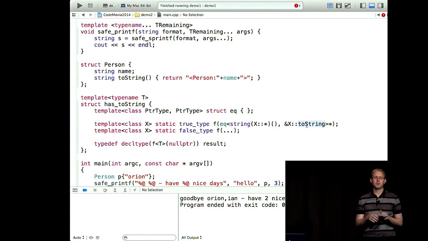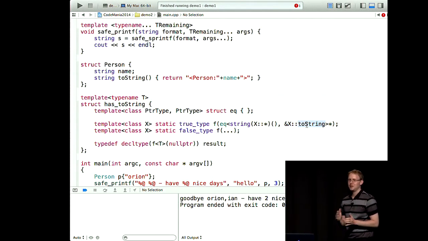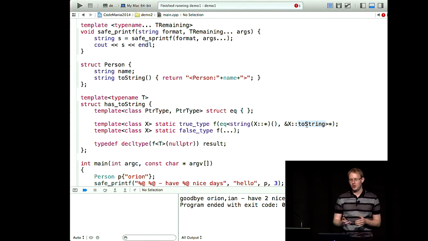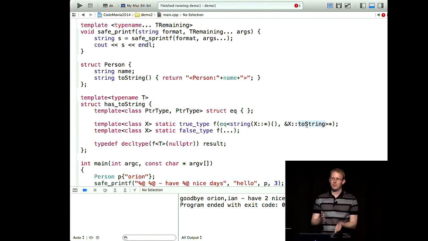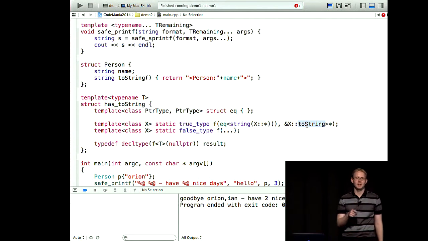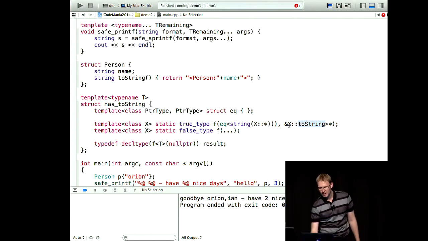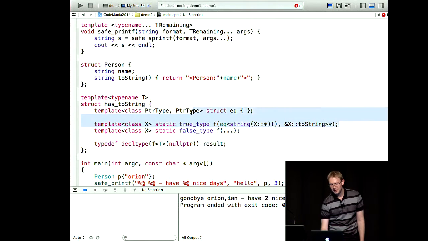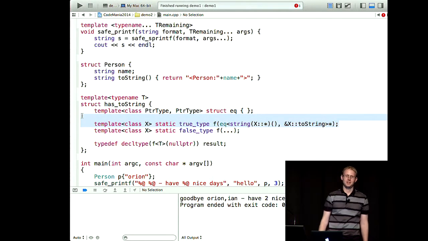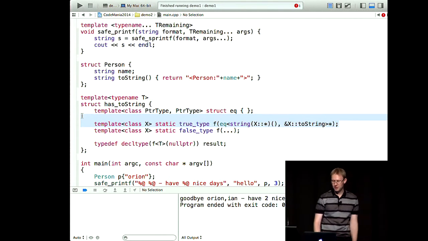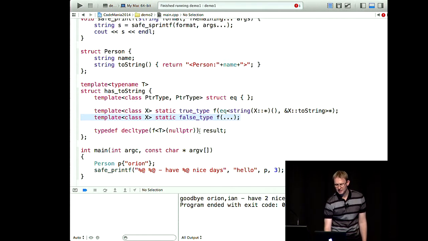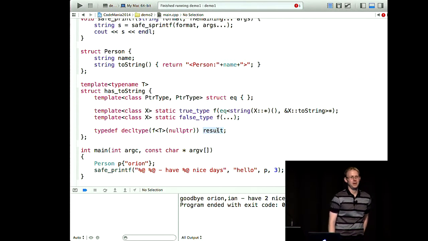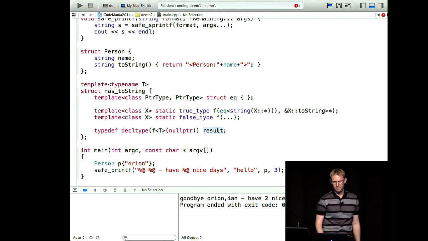Then our little equality struct will be valid, and that's fine. If they're not the same, so if there's no method toString, or if it returns something else, it doesn't return a string, then they won't be valid. The compiler won't be able to make one of our equal structs, and it'll be some kind of internal error. And what that will do, remember, is substitution failure is not an error. So the compiler will try and make one of these. If it fails, it won't error. It will just go looking for alternatives, and it will find this. So the end result of all of that is that this is either going to be true or false: true type if you have the right method, false type if not.